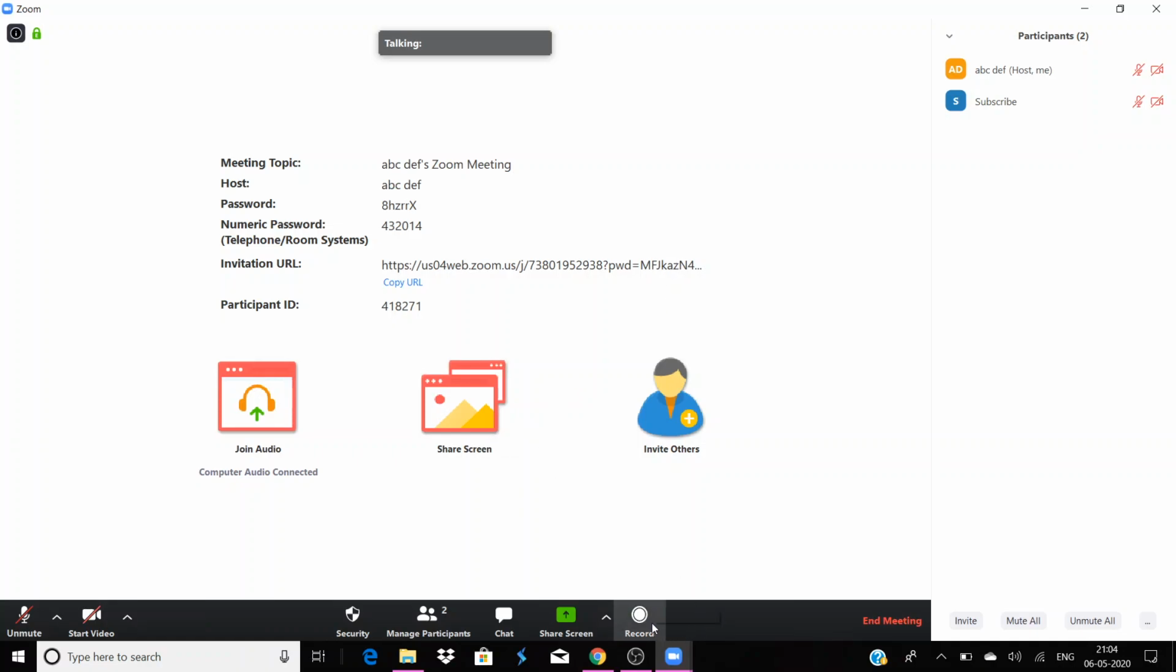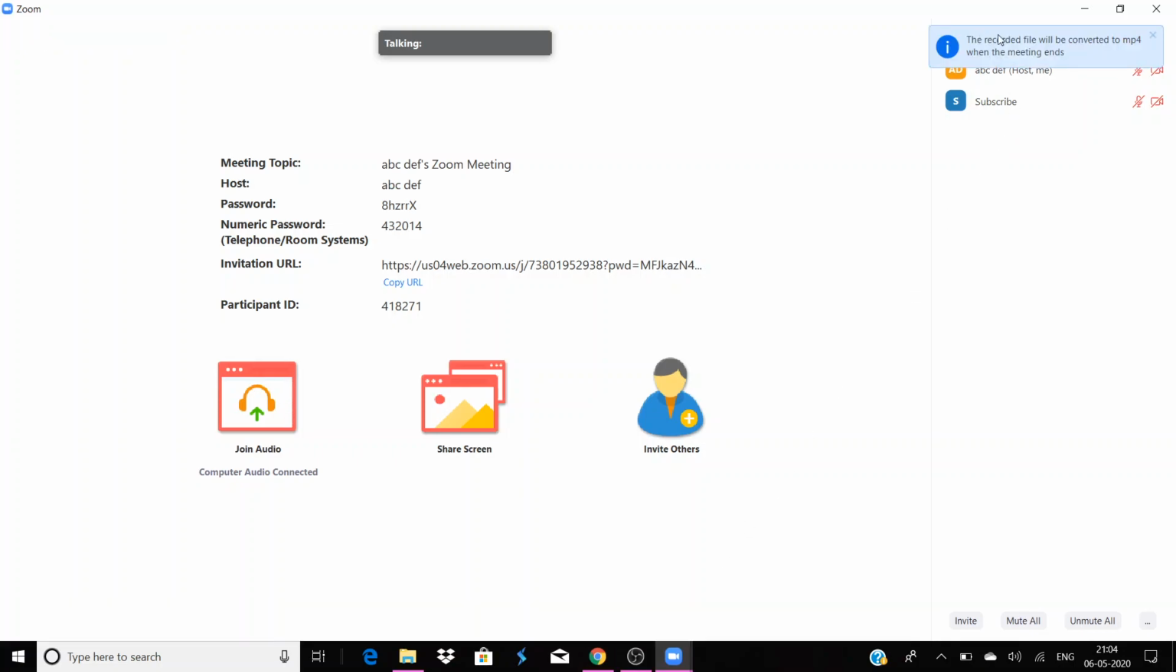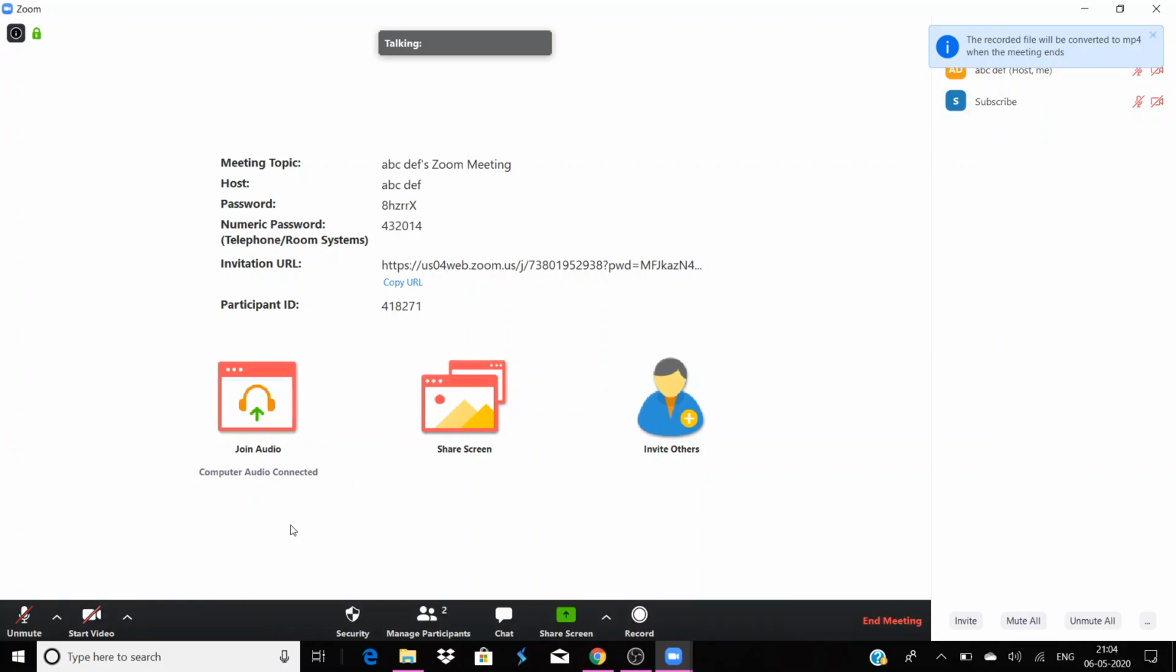Wait, one feature, the record feature. This will be recording now. If I want to pause, I'll pause. If I want to stop, I'll stop. So this is the thing. The recorded files will be converted to MP4 when the meeting ends. This is what you can do.